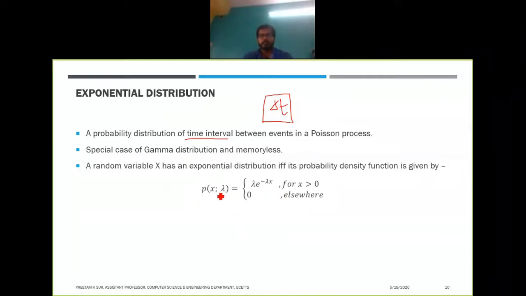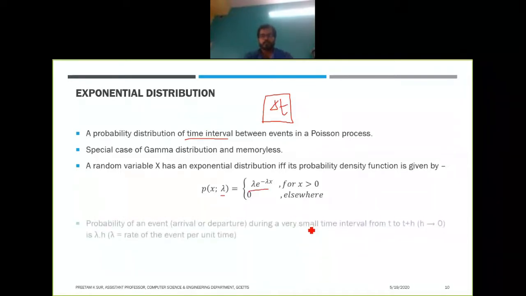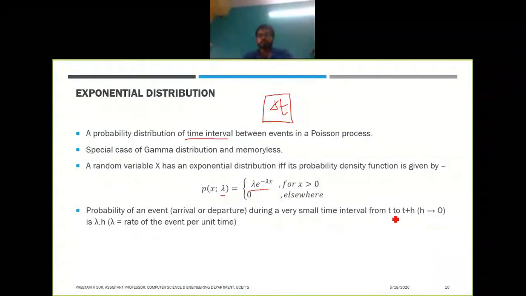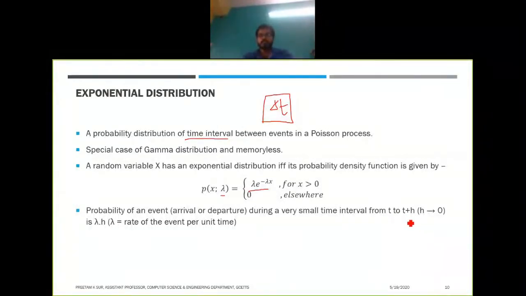So what we will have, in case of exponential distribution, is the probability of x given lambda as lambda times e to the power minus lambda x for x greater than 0, and 0 otherwise. Now consider the probability of an event, that is an arrival or departure, during a very small interval of time from t to t plus h. The time interval is h, and the probability is lambda h.